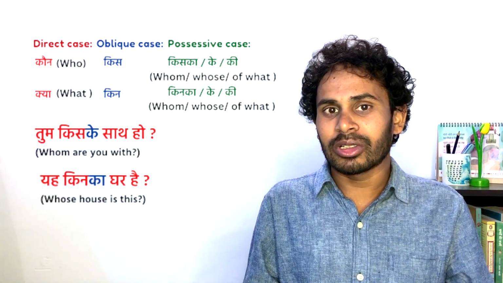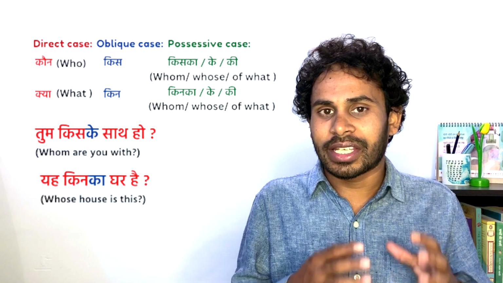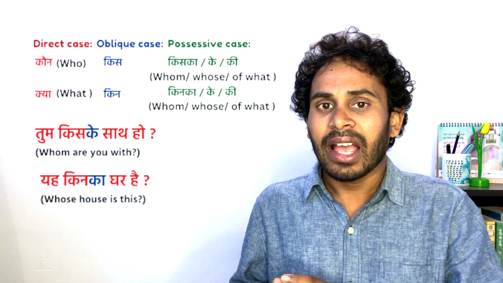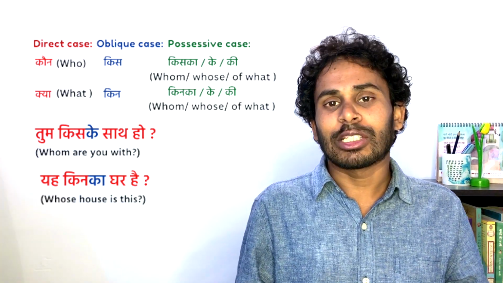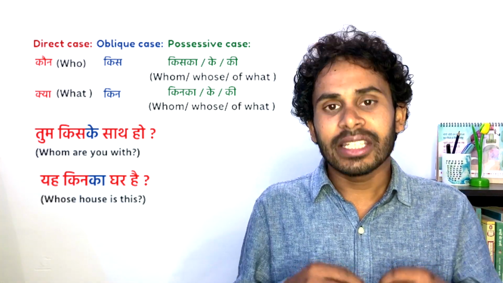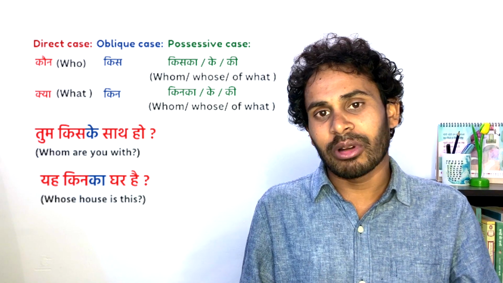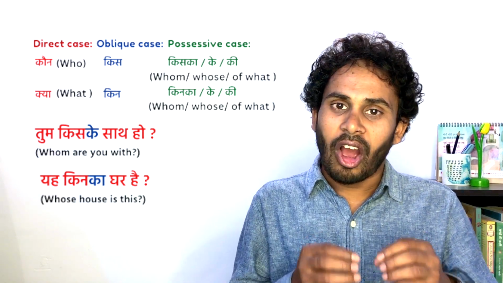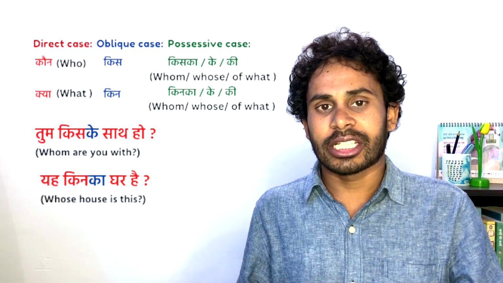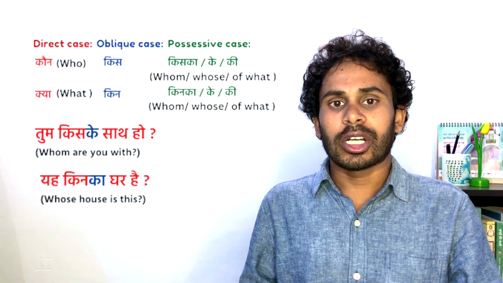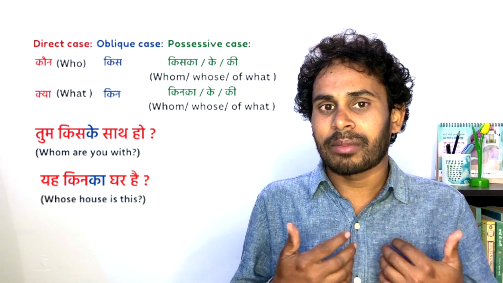In the same manner, the possessive form of क्या is किनका, which is masculine singular, किनके, which is masculine plural, and किनकी, which is feminine singular and plural. In all cases, it means whose or of what. Let's see some examples.